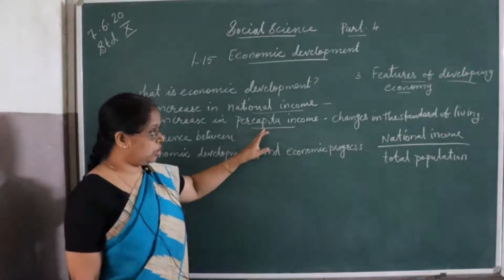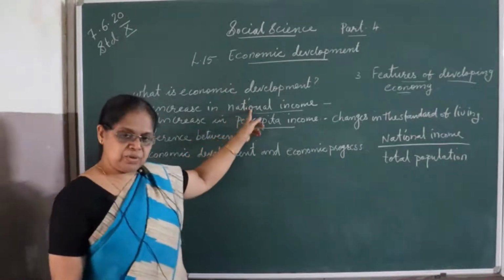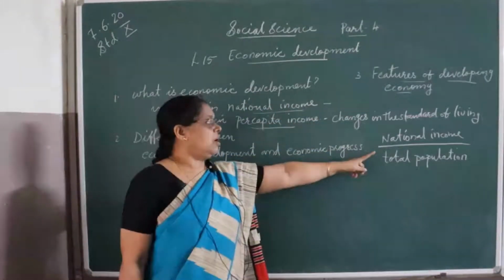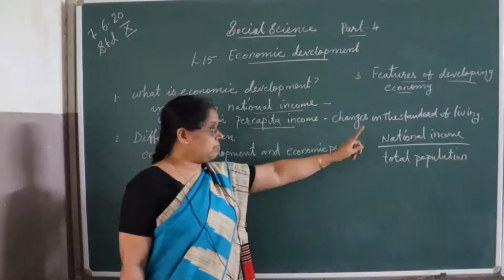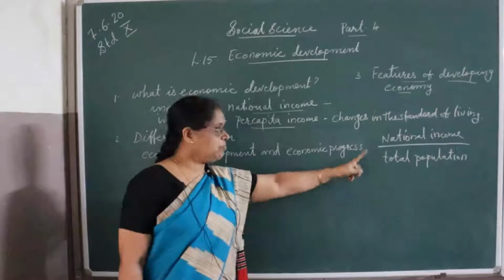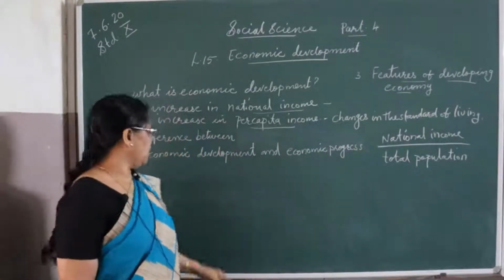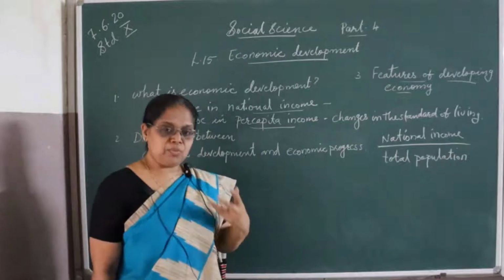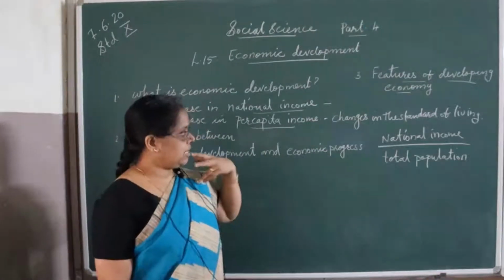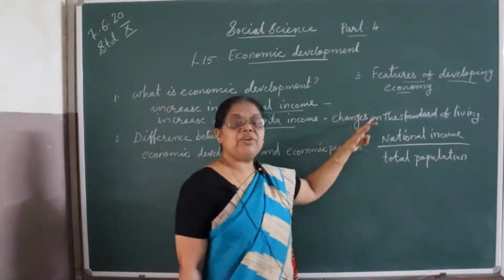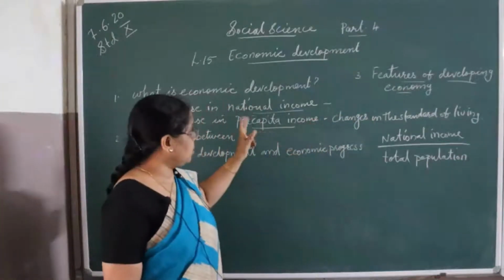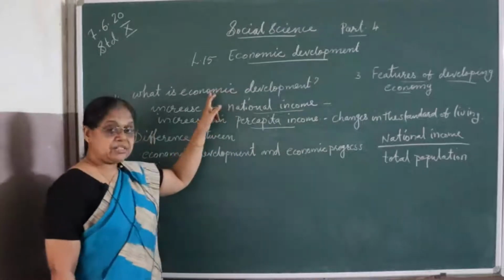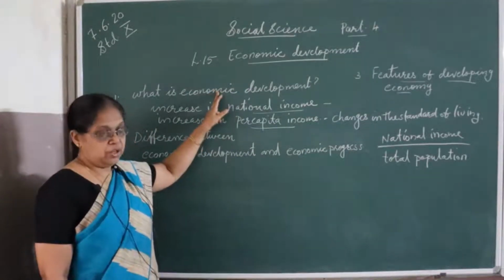So this is a new term for you. And we know that if we get more income, automatically our standard of living will change. So when these three features happen, then we can say there is economic development.